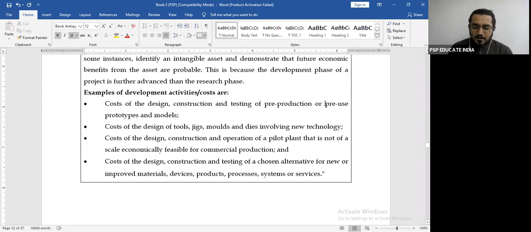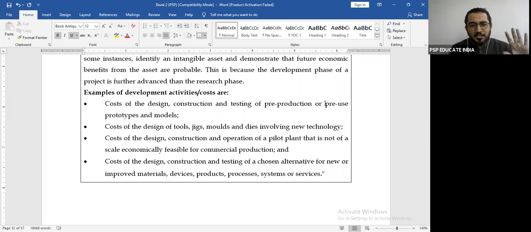मान लीजिए आपका रिसर्च सक्सेसफुल हो गया, अब आप एक छोटा यूनिट बनाते हो, पूरा का पूरा मशीन नहीं बनाते हो, एक छोटा वर्केबल यूनिट बनाते हो, और वो वर्केबल यूनिट को हम टेस्ट करते हैं कि बराबर चल रहा है नहीं. That is known as a pre-production or pre-use prototype. That prototype is a sample. Looking at that, you can imagine or you can evaluate how the entire machine will look, right? Are you understanding? This comes in the development phase.